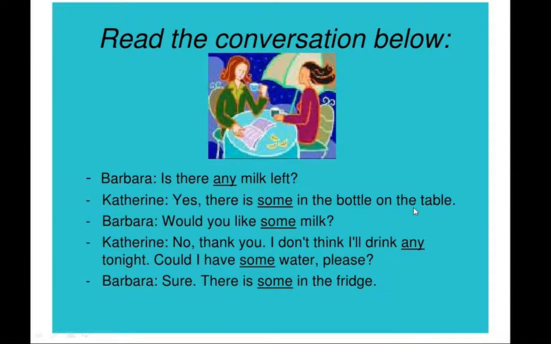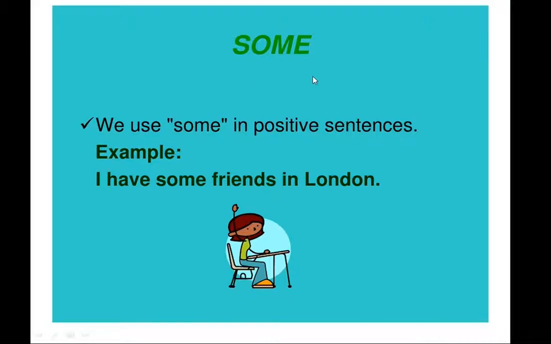So here the some is used in the positive and in the question sentence, and any is used in the negative and in the question sentence. Same way you can also make your own conversation using some and any, keeping the rules in mind. Let's see the rules again. We use some in positive sentences. Example, I have some friends in London.